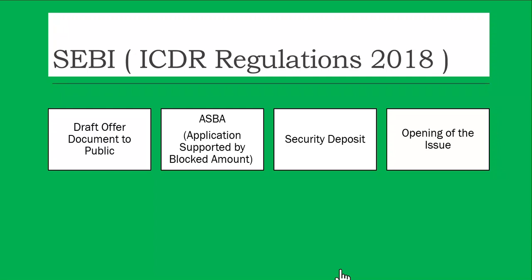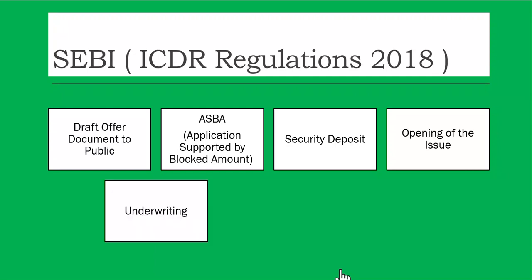Then the opening of the issue, when it gets opened. When the draft offer becomes a public offer document, when SEBI has given the approval, they can open the issue. So we're going to understand when a company can open the issue after they get the nod from SEBI.